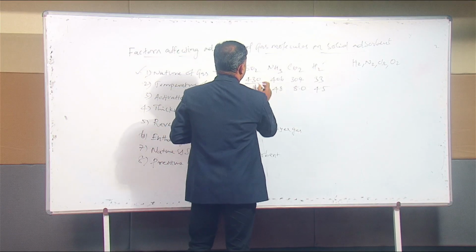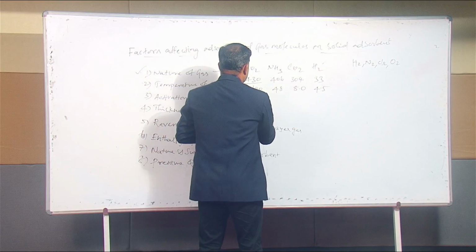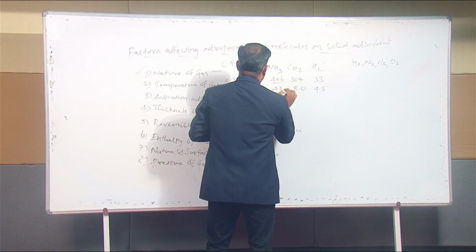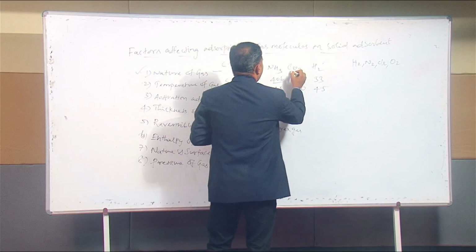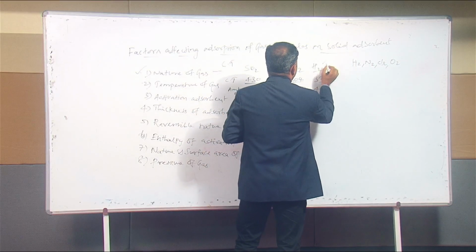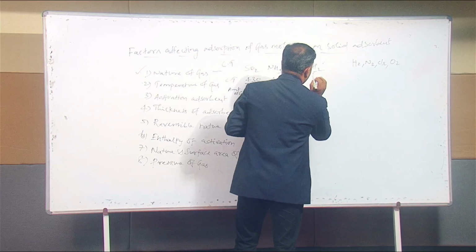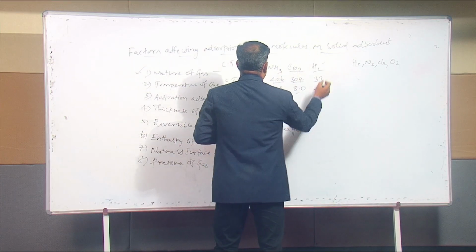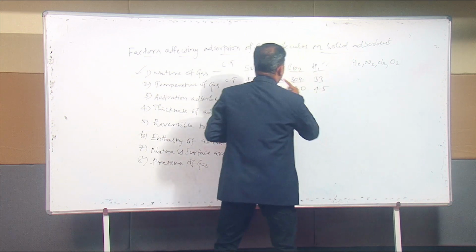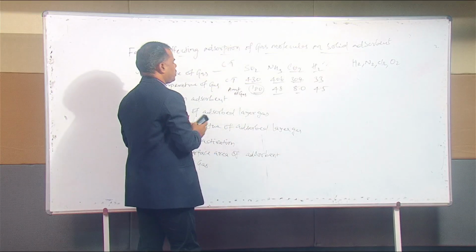For example, sulfur dioxide is 430 with 180 adsorbed, ammonia is 406 with 48, carbon dioxide 304 with 8.0, and hydrogen 33 with 4.5. Compared to these, hydrogen gas has very low adsorption. So that is the nature of gas.